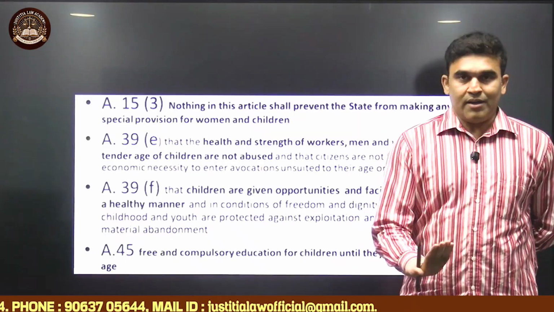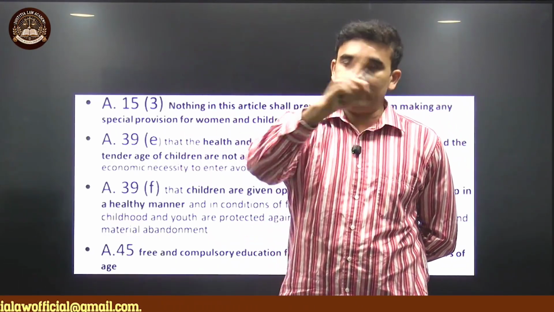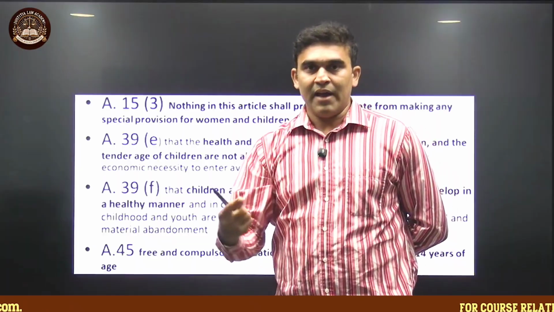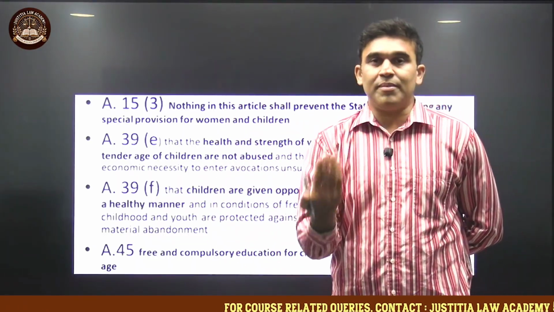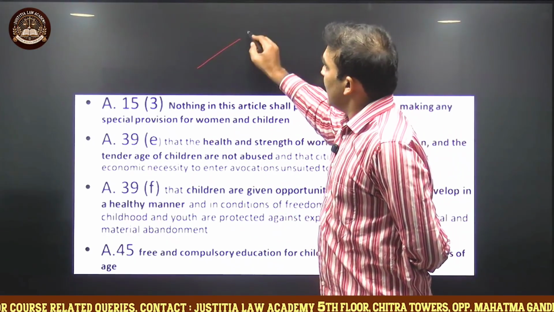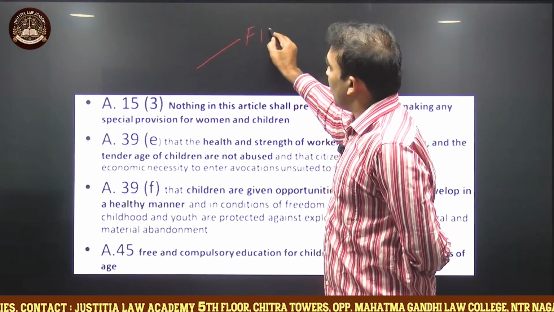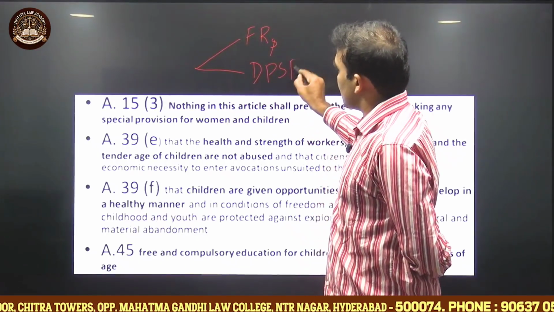Then if we look at the basis, the Sheila Barse case was the basis of the act itself, and for the provisions in the act, where does the basis come from? We can say that it comes from the fundamental rights of our constitution and the DPSPs of our constitution.